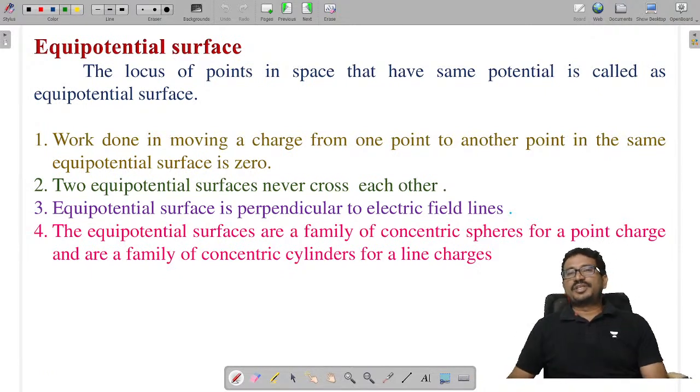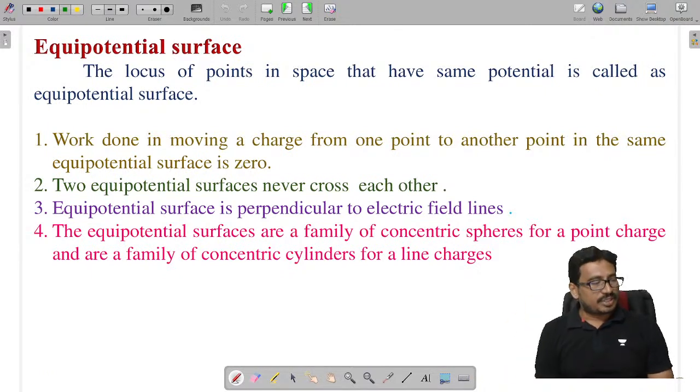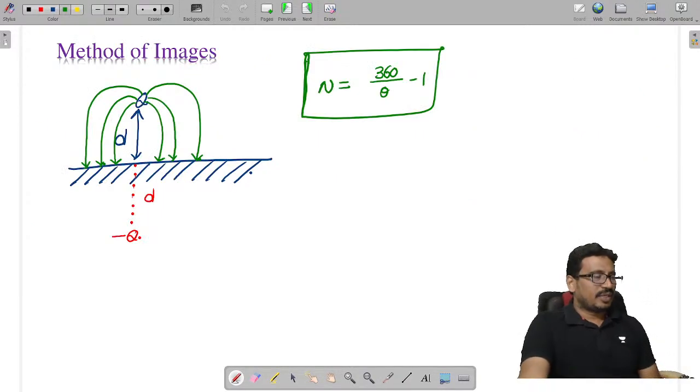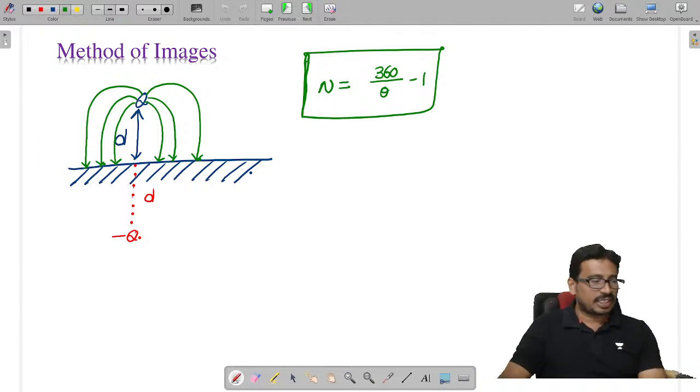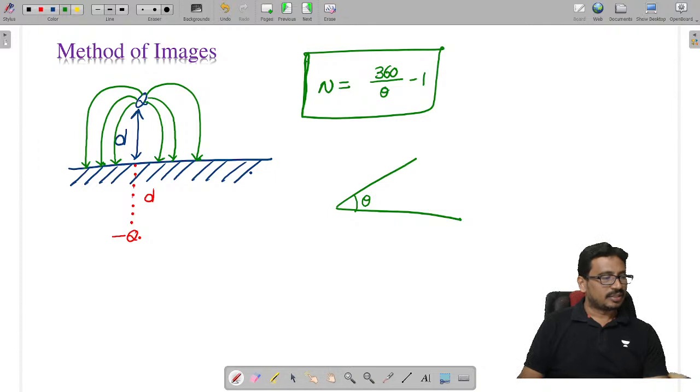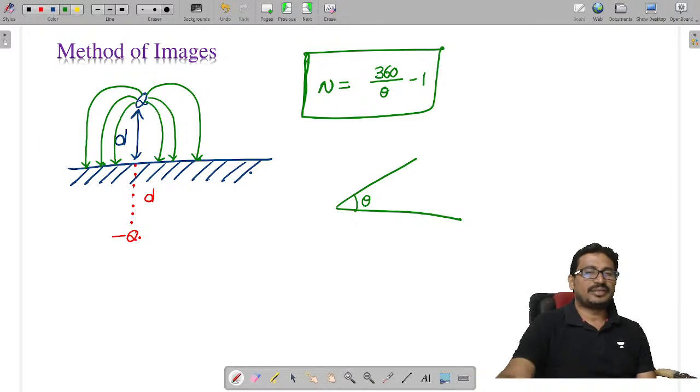If you have two conductors and the angle between them is theta, then the number of image charges is 360 by theta minus 1.